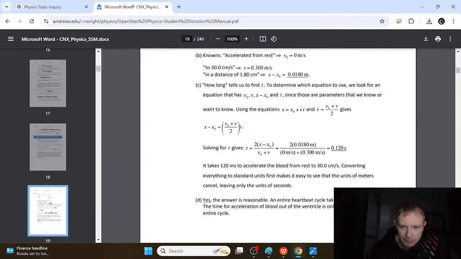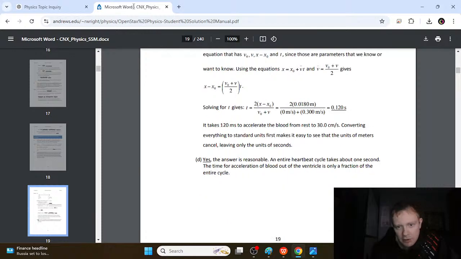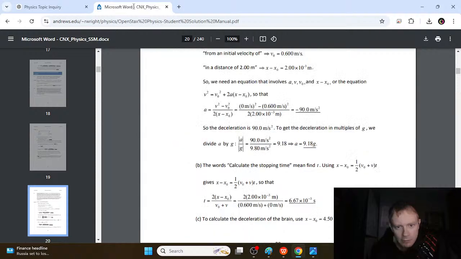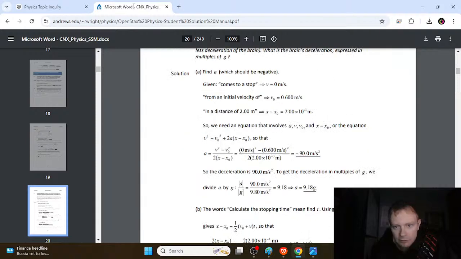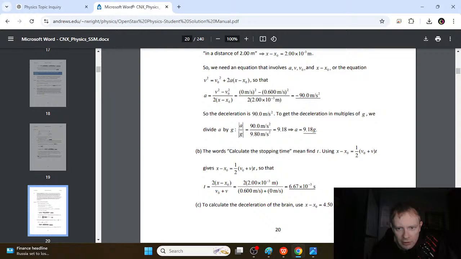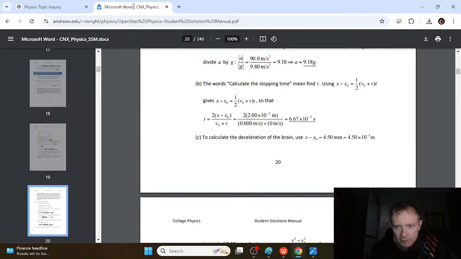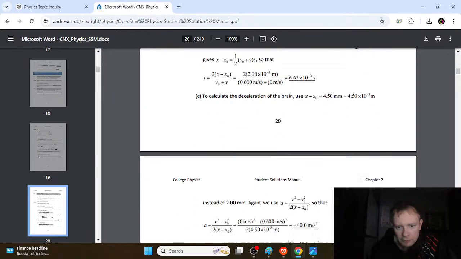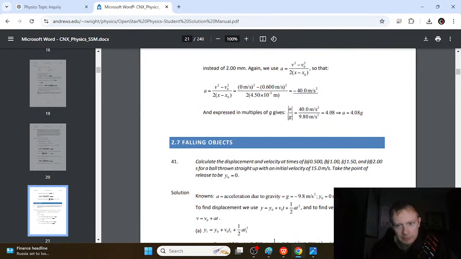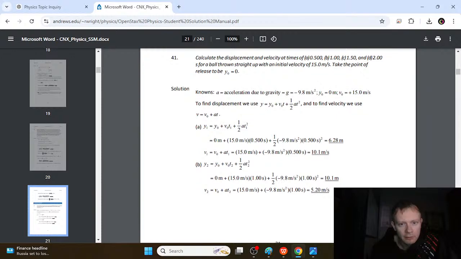Well, maybe plug that answer into another equation and repeat that a few times. So you need to do a chain of equations, 1, 2, and 3, where you get an answer and then plug it into the next one. You might solve for time, then plug it into x, and then plug that into a to get that. So you have a chain of equations. What else could you possibly do?